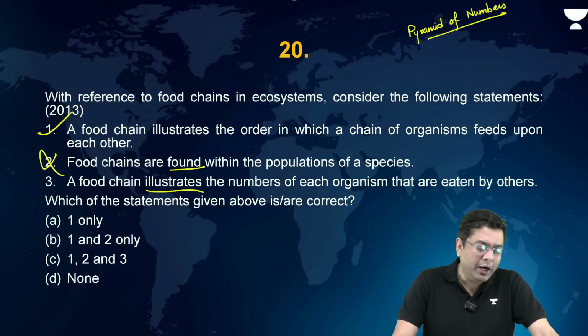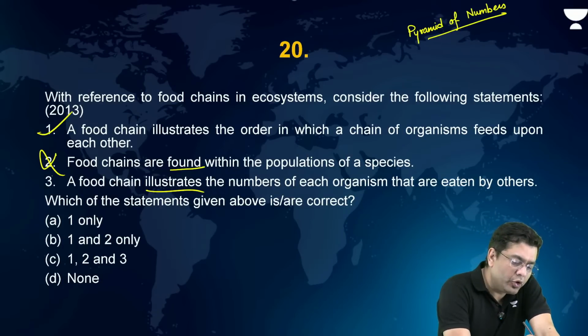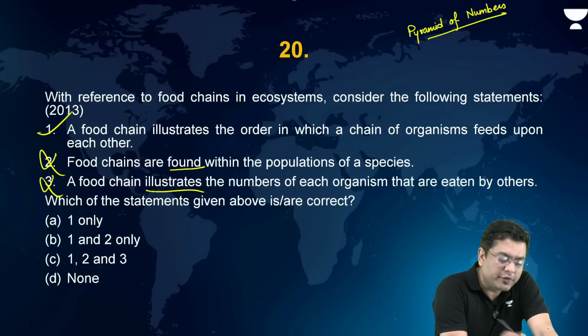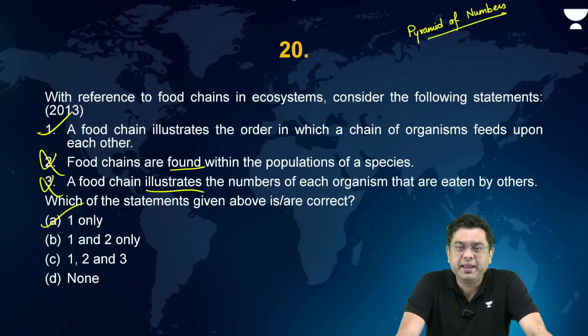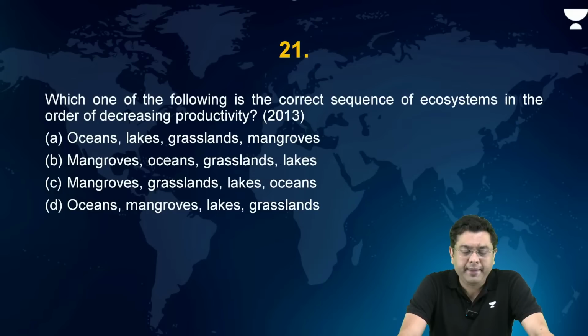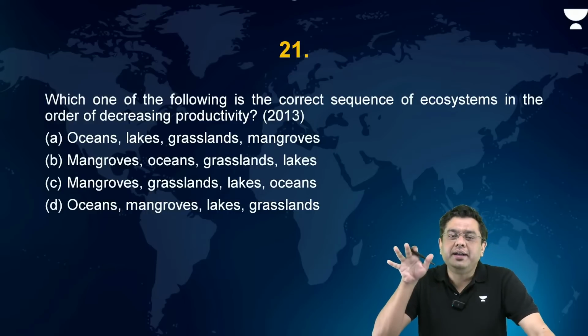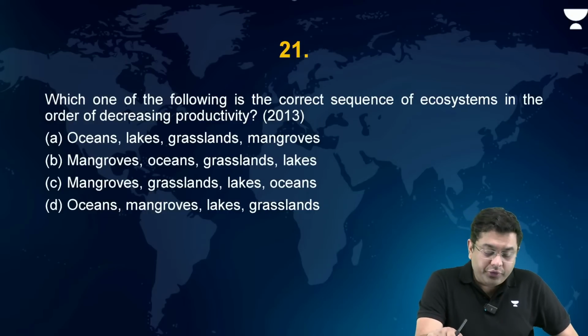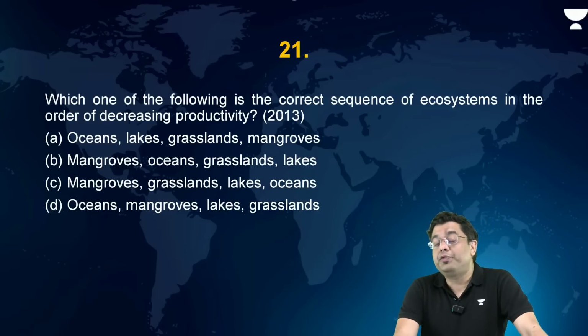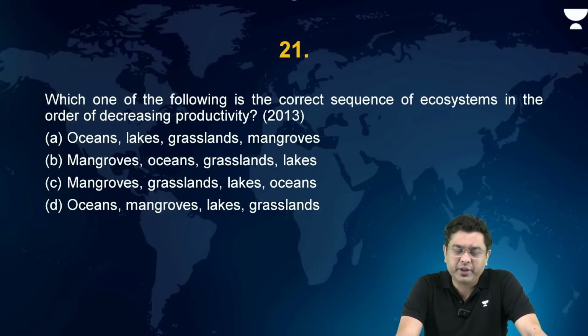Okay? Now, here the third statement also becomes incorrect. So which of them are correct? The correct answer is A, that is one only. Now, which one of the following is the correct sequence of ecosystems in order of decreasing productivity, where the productivity overall decreases? Oceans, lakes, grasslands, and mangroves are the various options out there.